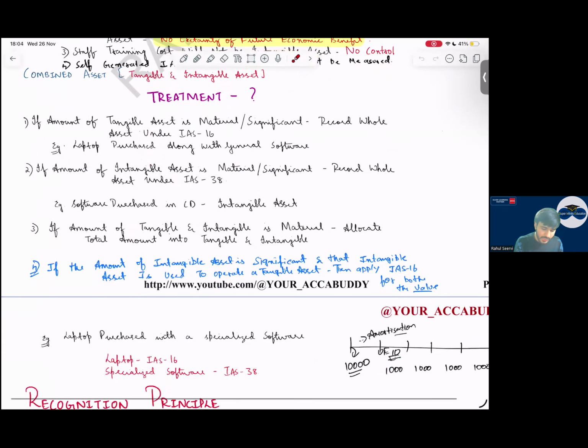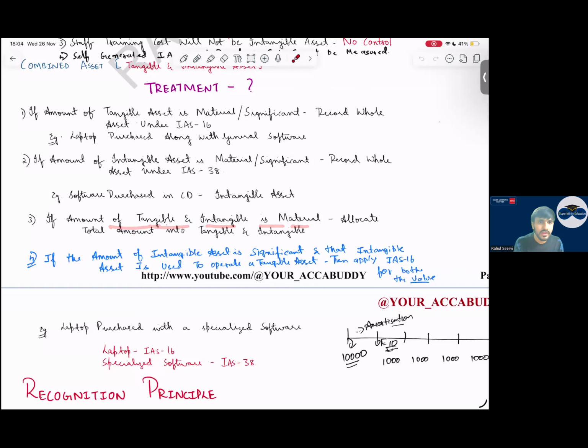If both the tangible and intangible amounts are material, then we should allocate them separately. Sometimes we have an intangible asset of low or high value, but it is required to run a PPE, or to operate a tangible asset.